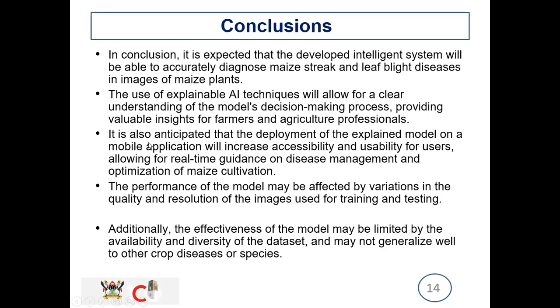It is also anticipated that the deployment of the model will increase its accessibility and usage for the users, allowing real time guidance on disease management and optimization of maize cultivation.